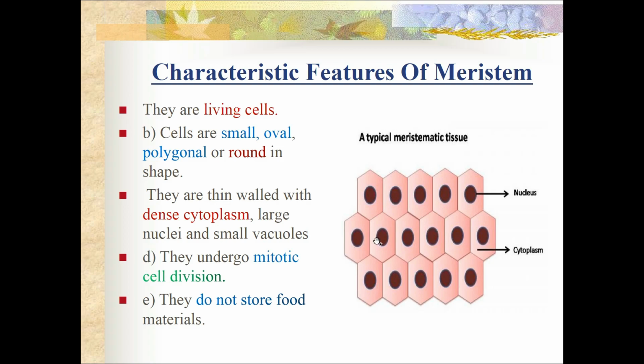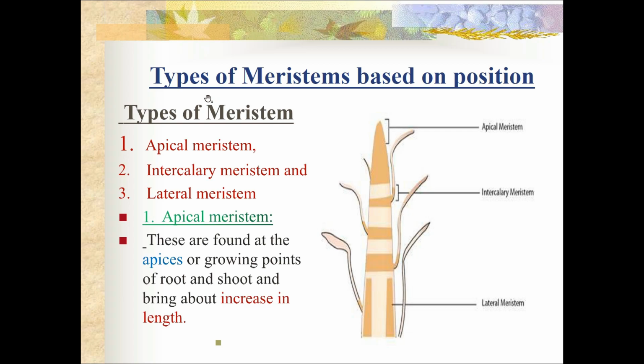Vacuoles will be smaller. They undergo mitotic division. They do not store food material. So these are the characteristic features of meristematic cells. They will not store any food material because they are always in the state of dividing, and they will undergo cell division.